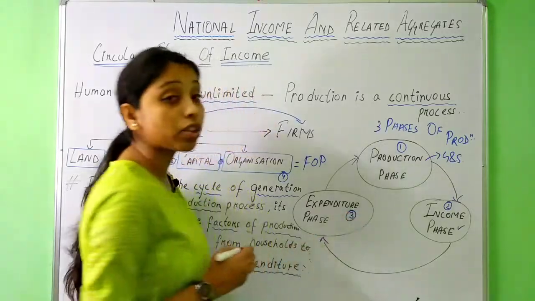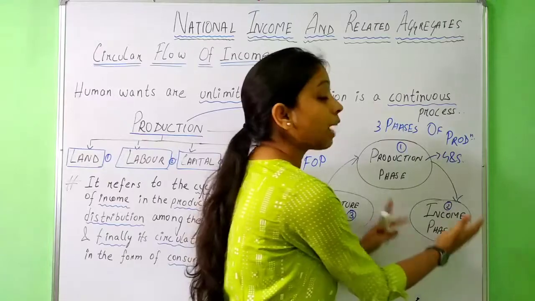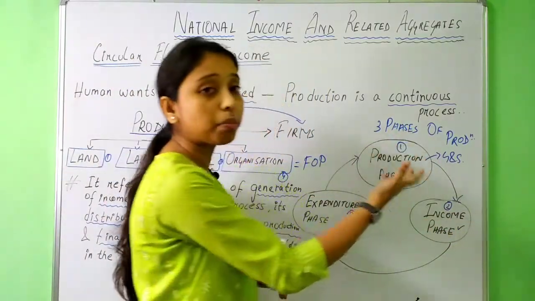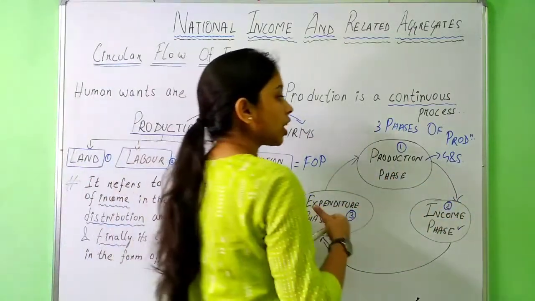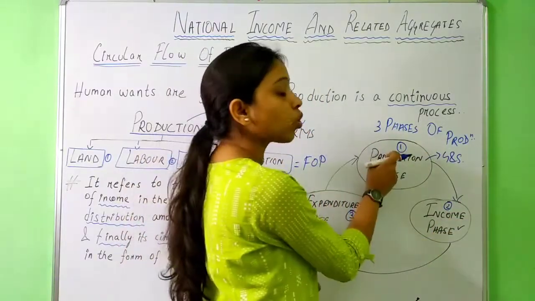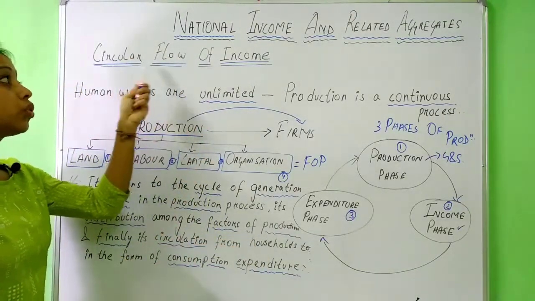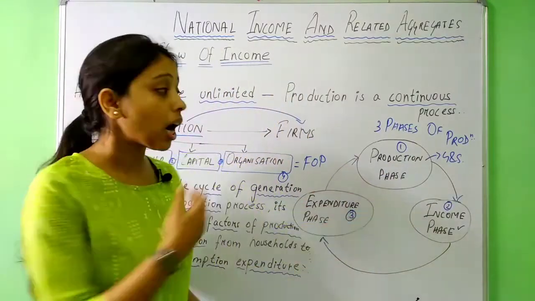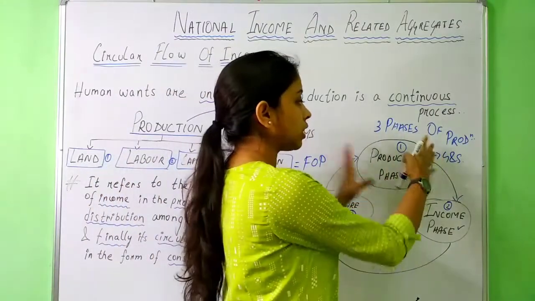We have the expenditure phase. What does the expenditure phase imply? That whatever income they have earned here, they spend this whole amount on the purchasing of goods and services. Okay, so money which has come from first phase to second phase to third phase, ultimately again goes back to the first phase. So in this way, income circulates in an economy. This is what is known as circular flow of income. How the income flows from one person to another person. So we have understood this with the help of three phases.